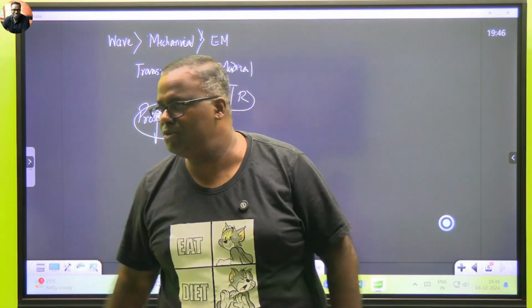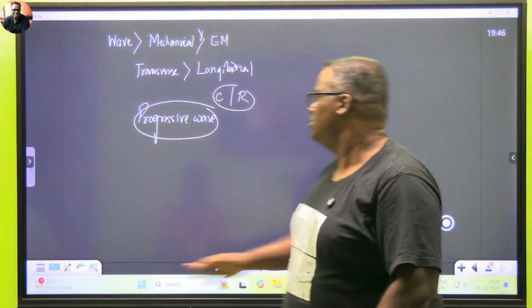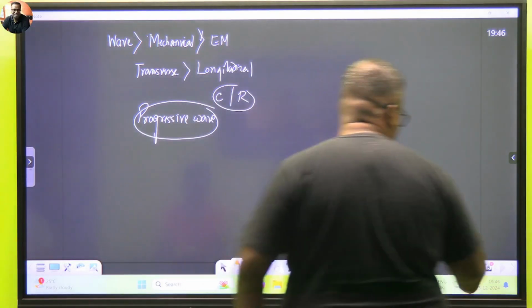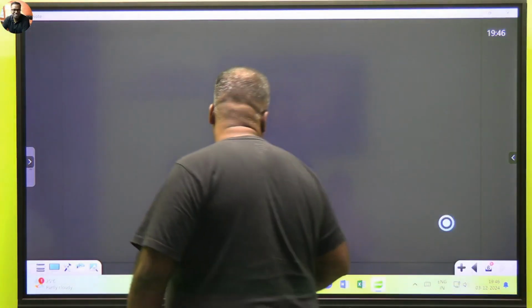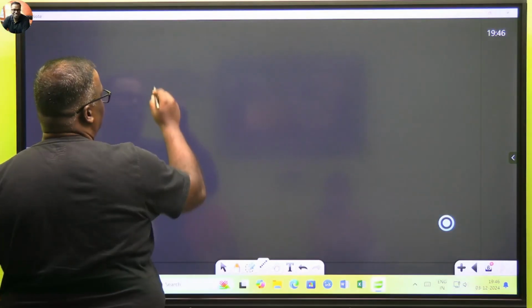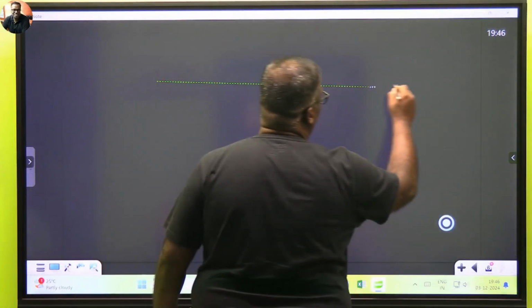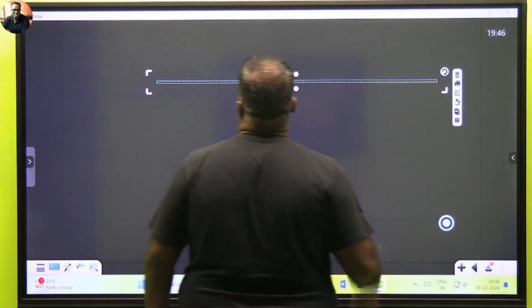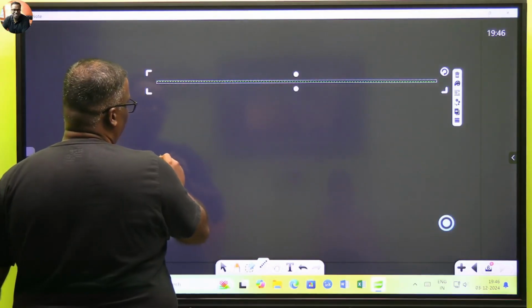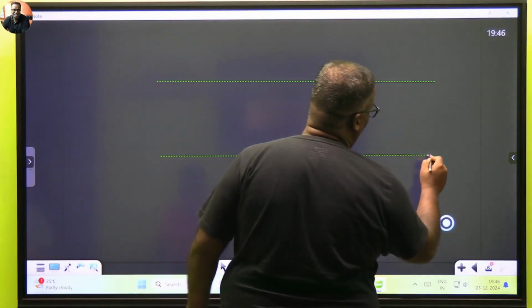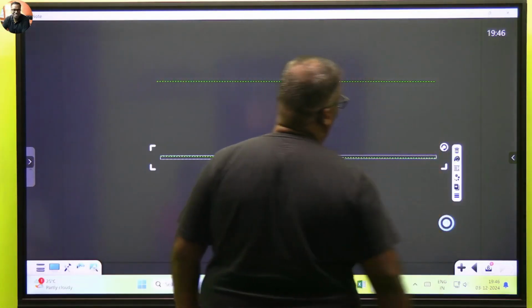So you now understand what is a progressive wave? Okay, right, fine. So now since we have understood all these things, it's time for us to go into an actual schematic of a wave. Our wave, as I told you, can be shown in two schematics. One is we can show the wave as a function of distance and one as a function of time.